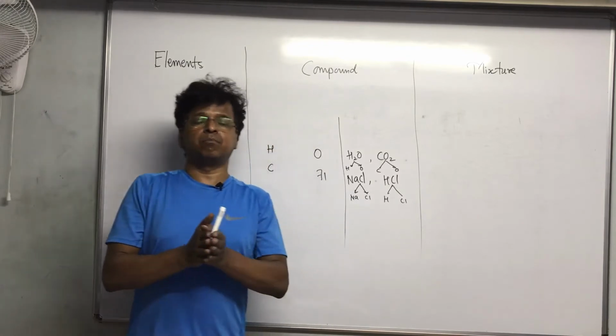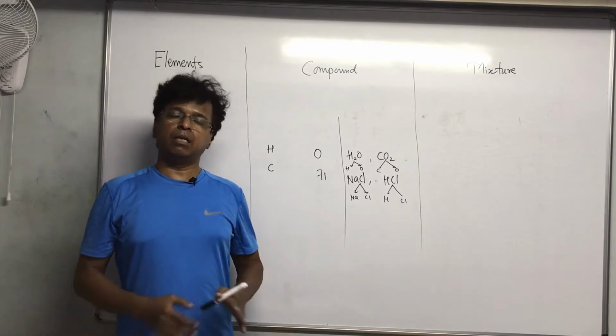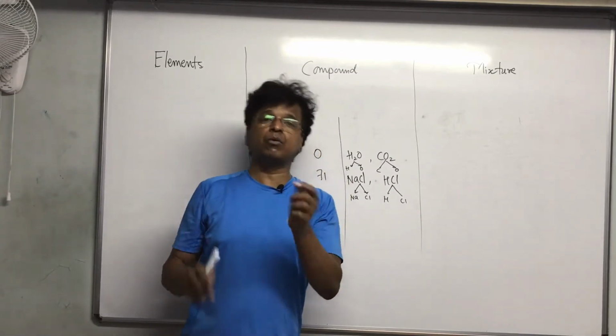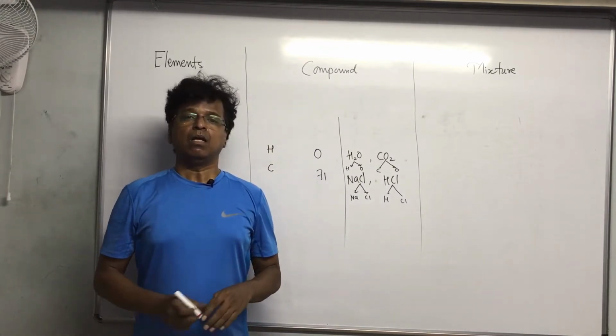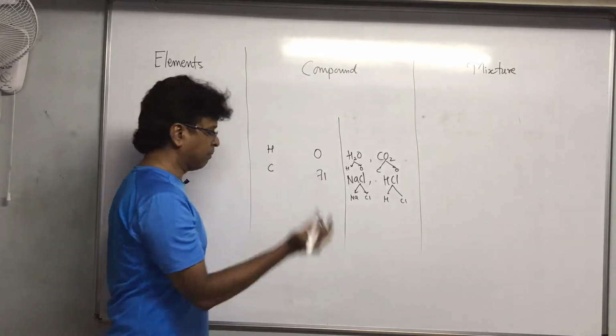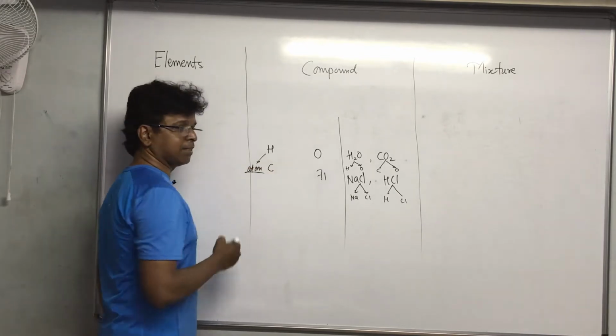You can't break them further into two different substances. An element is the smallest indivisible identity. A compound can be broken into elements. The smallest identity that an element can have is an atom. Atom is its smallest identity.